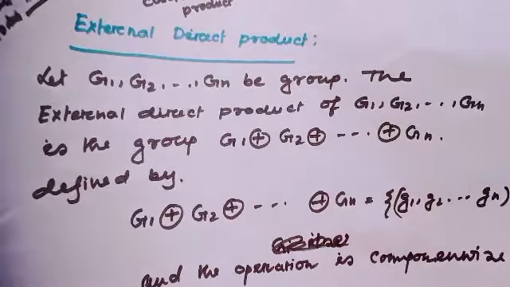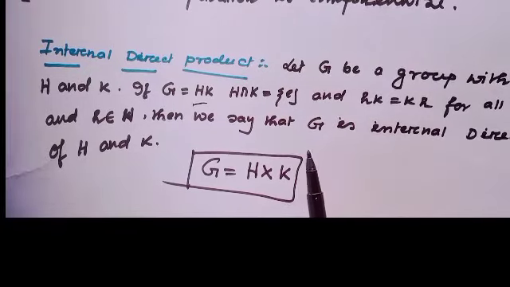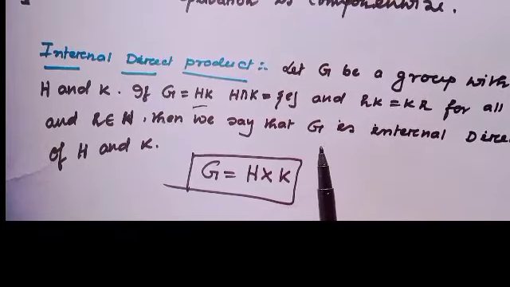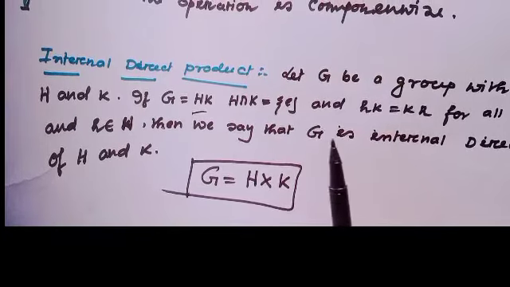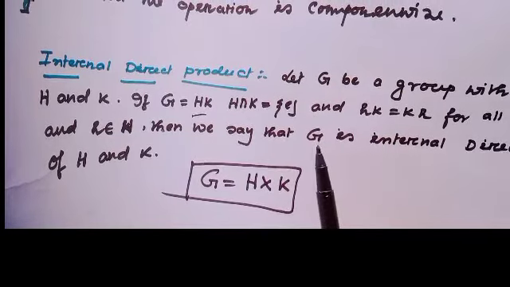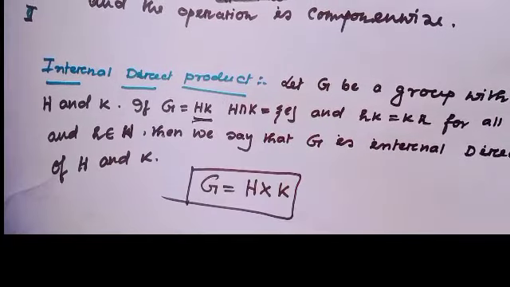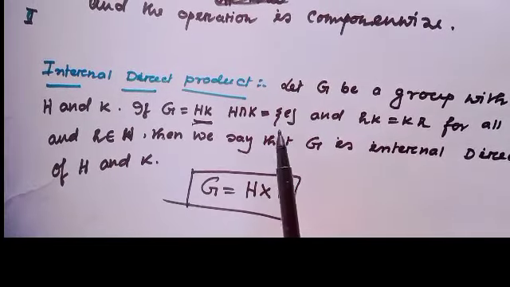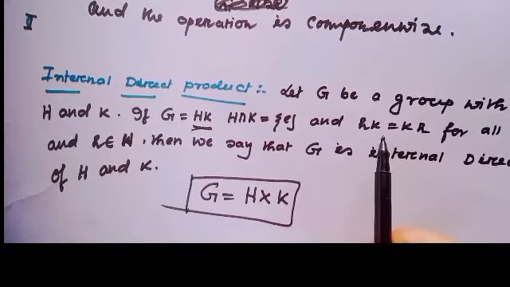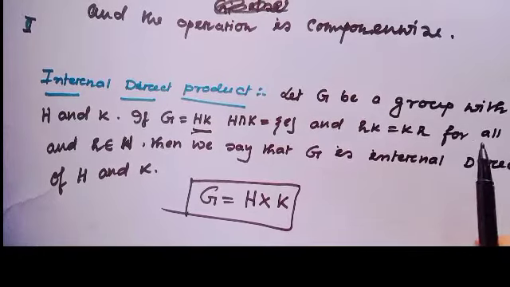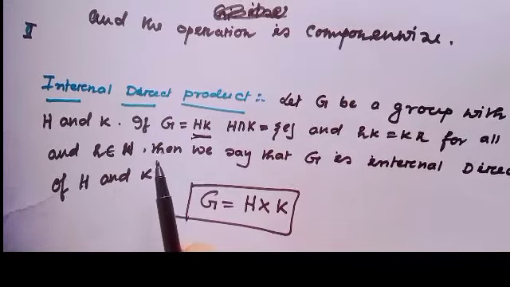Till now I have learned this direct product. The other is the internal direct product. This is the special case. What is the internal direct product? Let G be a group with subgroups H and K, and suppose G is the product of these subgroups and H intersection K equals the identity. Then hk equals kh for all k belonging to K and h belonging to H.